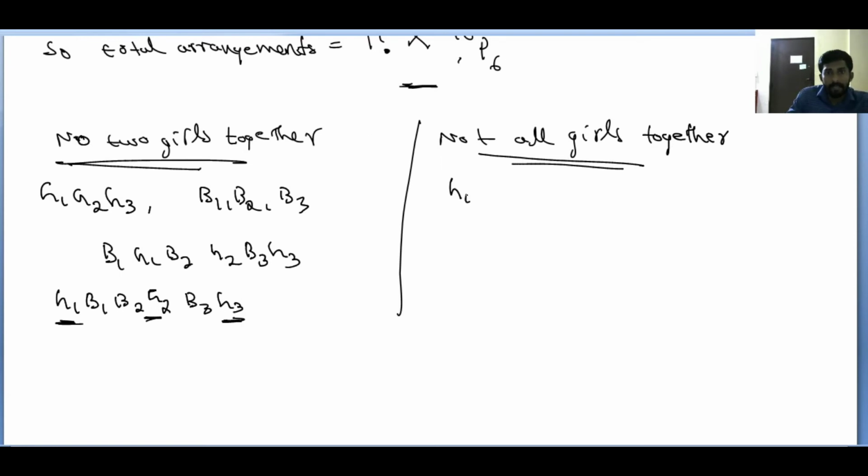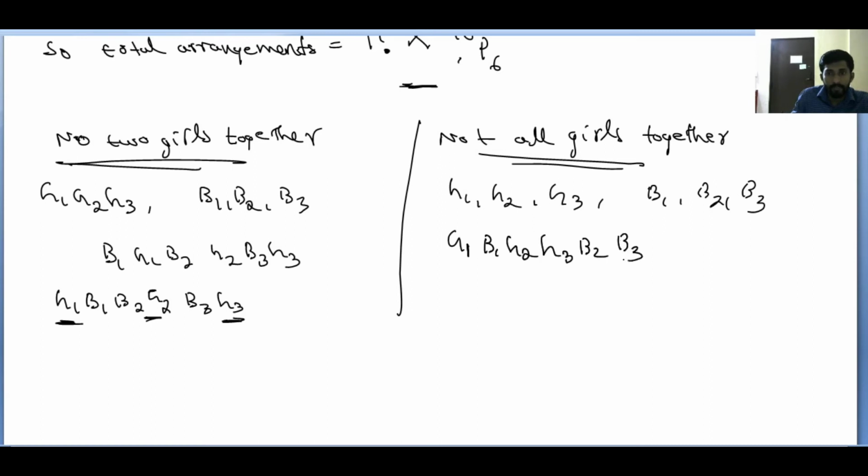That means, taking the same example, G1, G2, G3 and boys B1, B2, B3, in this case you can make the arrangement G1, B1, G2, G3, B2, B3. 2 girls are together, but not all girls together. How many girls are there? 3 girls are there. Not all girls together means not 3 girls together. You may take 2 girls together. But B1, G1, G2, G3, B2, B3